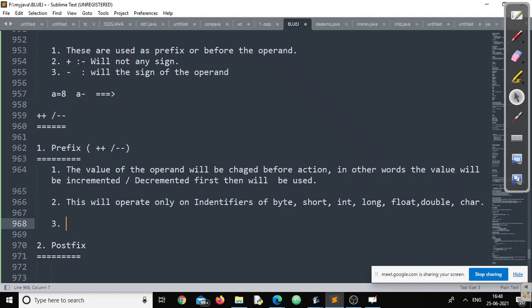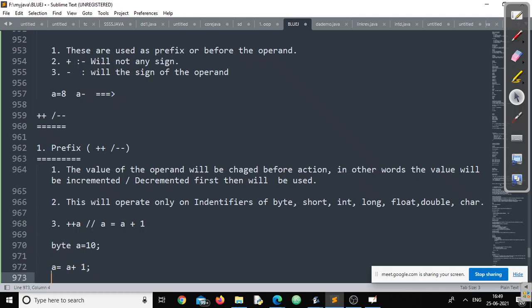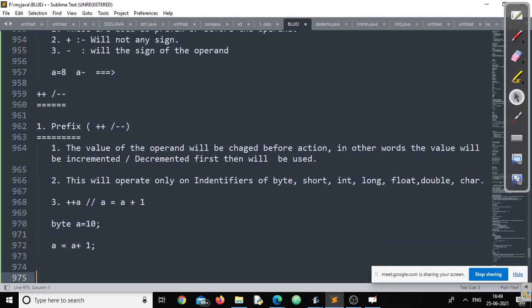Now tell me, from your previous experience, if I am writing ++a, that means this statement is the same as a is equal to a plus 1, right or wrong? Yes. Now keep this in mind. Suppose I am writing byte a is equal to 10. Now I am writing a is equal to a plus 1. Is this valid or invalid?